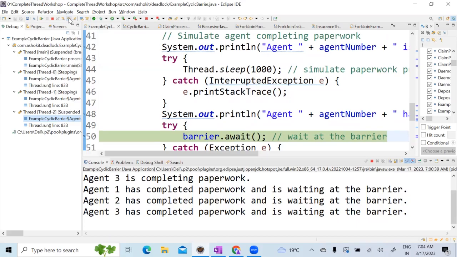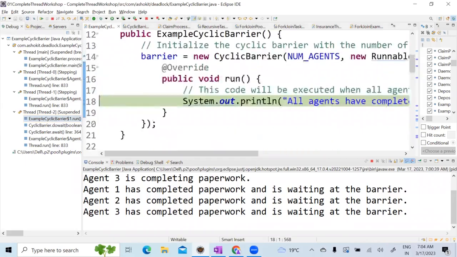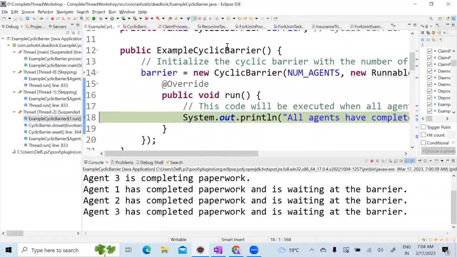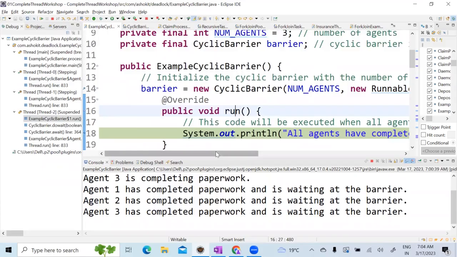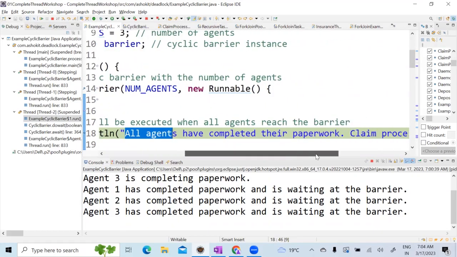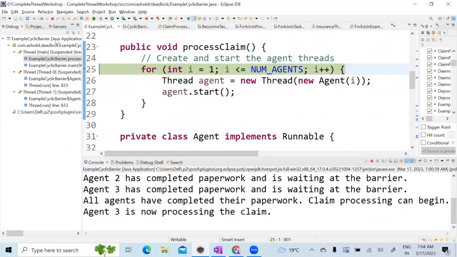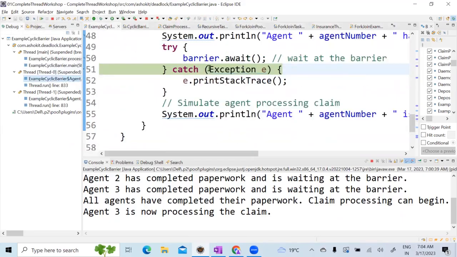So await will release the lock. Look here, it will release the lock and all others will start executing. Look here, it is executing. See, it has come automatically. This await method will come to the cyclic barrier run method, and then it will execute whatever the policy issuance process. All agents have completed their work. Claim process can begin. Now let's do F8. See, it is executing all the things. Right? See, it has come out from the method.